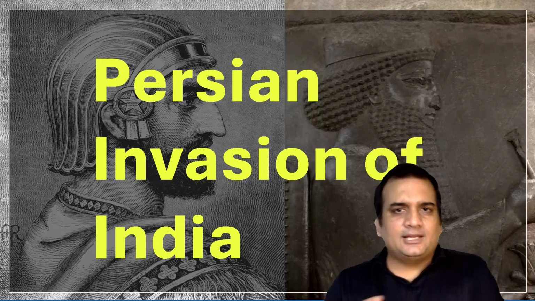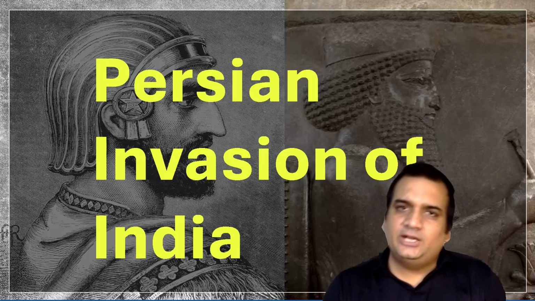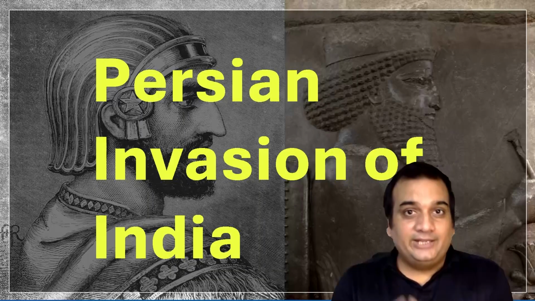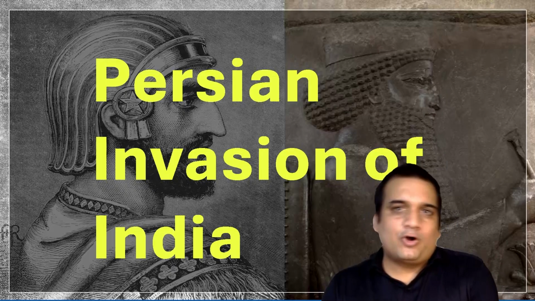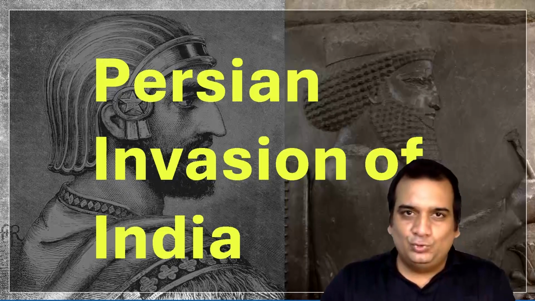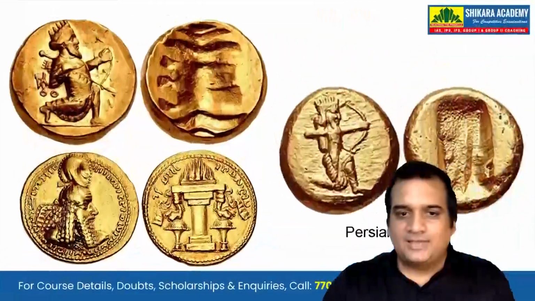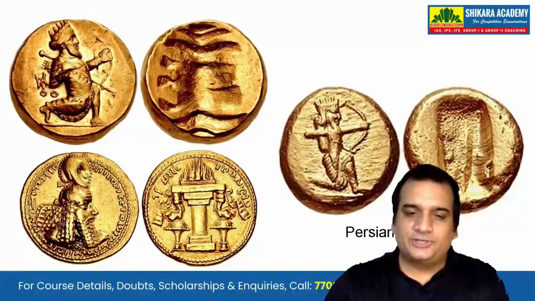In today's class, we are going to talk about the Persian invasion of India. For the very first time, we will come to know India being called Hindus or Hindustan, and we will also see the Persian coins.